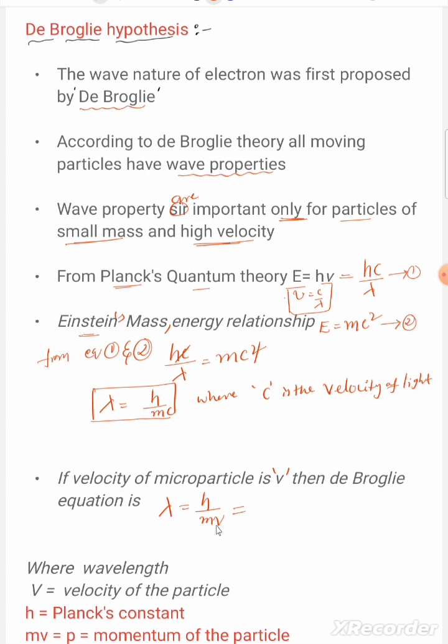Here m into v is nothing but the product of mass and velocity, that is momentum. We can also represent momentum with the symbol p.